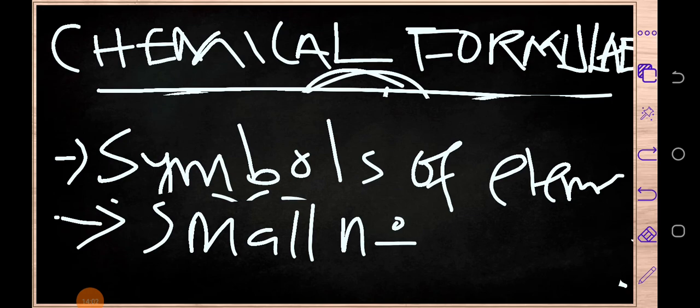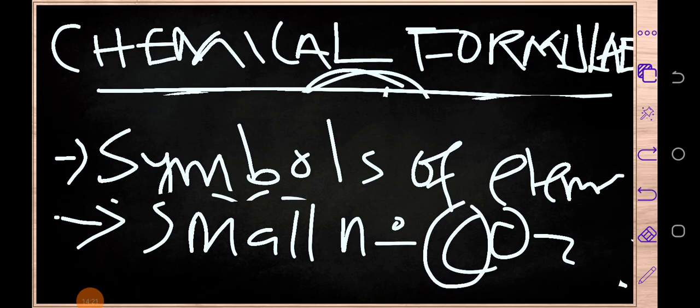Let's say, for example, we've got carbon dioxide. So in this chemical formula, we can see that here we've got this carbon which has got no number right over here, and for that reason we know that this carbon, we've got only 1 carbon in this particular molecule.